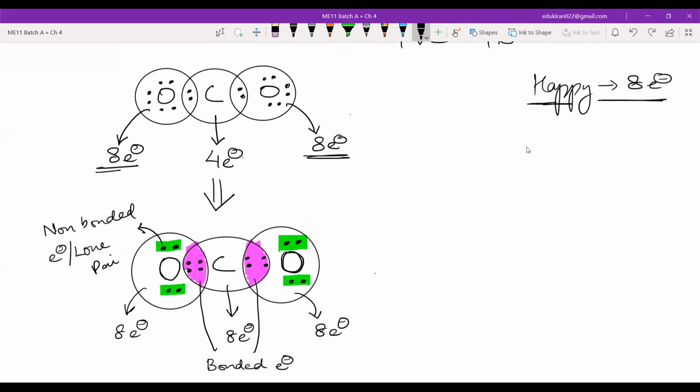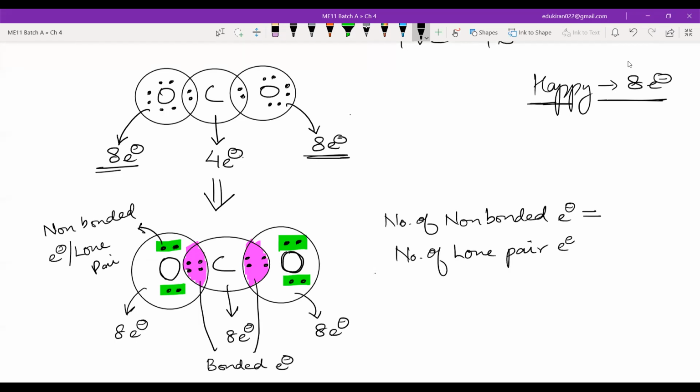Okay. So I have one very simple question. Tell me the number of non-bonded electrons in CO2, and then tell me the number of lone pair electrons. Yes, come on, two simple questions.